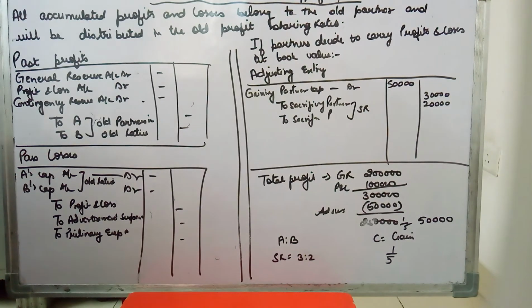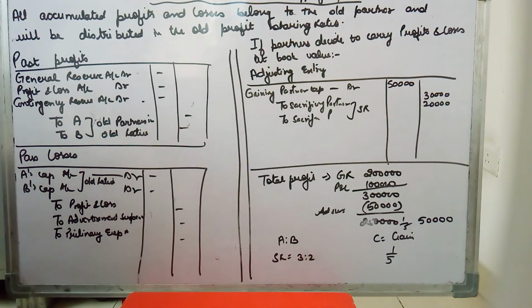But in certain cases, partners do agree among themselves that they are going to carry forward all the profits and losses in the balance sheet, that they are not going to distribute them, because for the future also they need certain reserves in their balance sheet. Now in that case, if partners decide to carry forward all the profits and losses at book value, the new partner who is coming in will be sharing in the profits and also in the losses. So he will have to give his share right now.